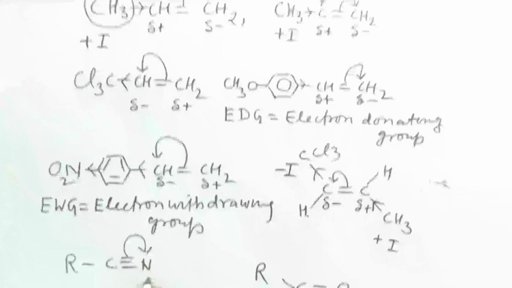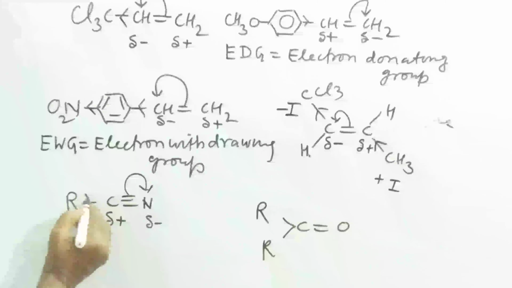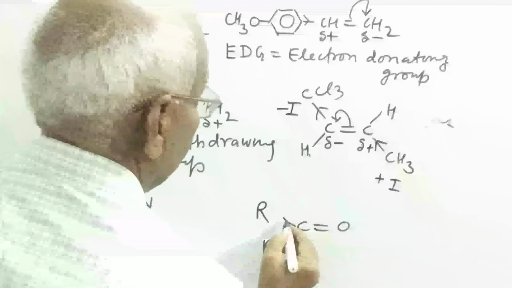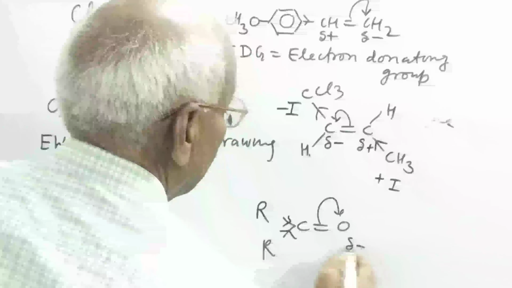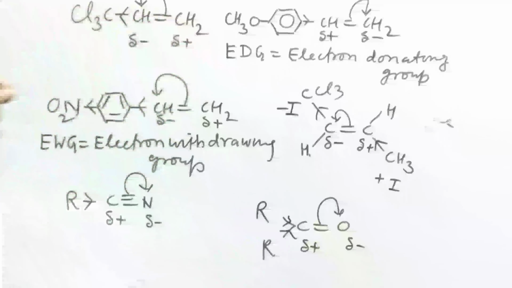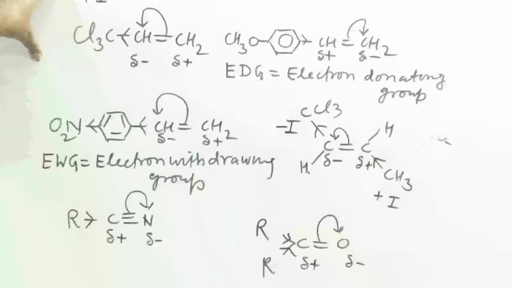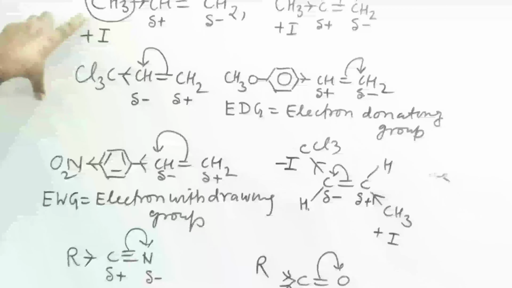So pi electron gets transferred like this and creates polarity in the molecule, and this also plays a role in the electron transfer. So this is plus I effect, this is plus I effect. So in these examples we see that transfer of pi electron is decided by the substituent already present in the molecule.